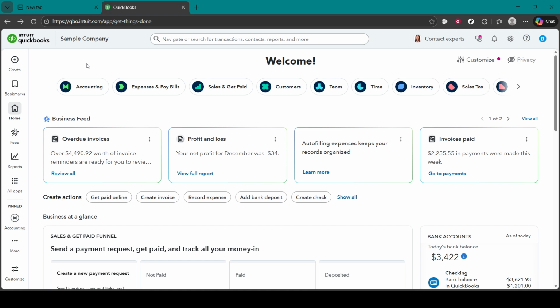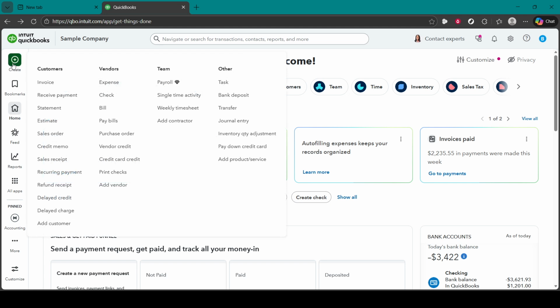First, open QuickBooks and sign into your company. From the main dashboard, look for the Create or New button. Depending on your layout, it's usually near the top of the screen. Click that to open the menu of transaction types and choose Bank Deposit. This takes you to the bank deposit form where everything happens.